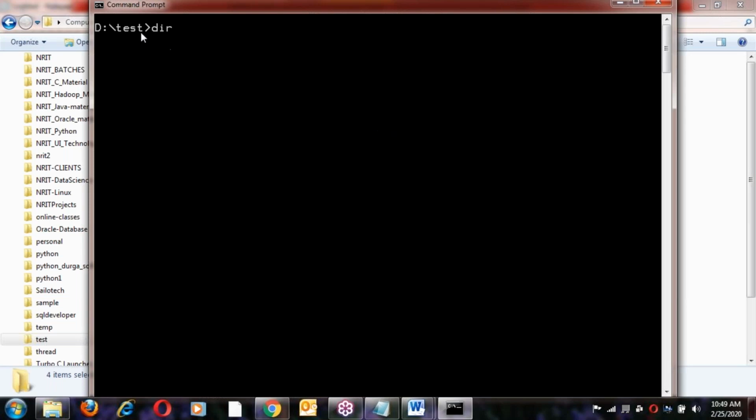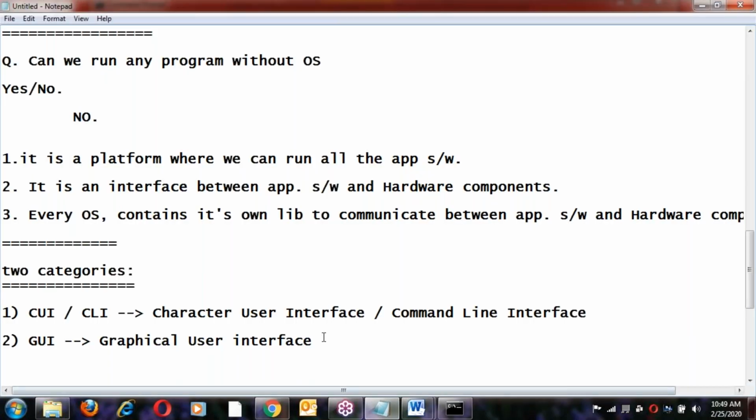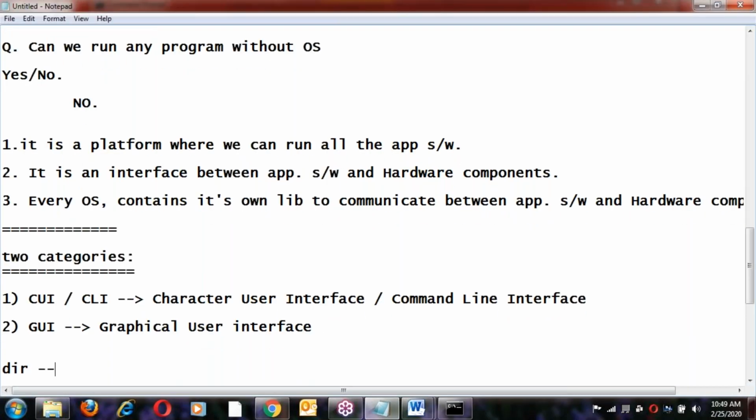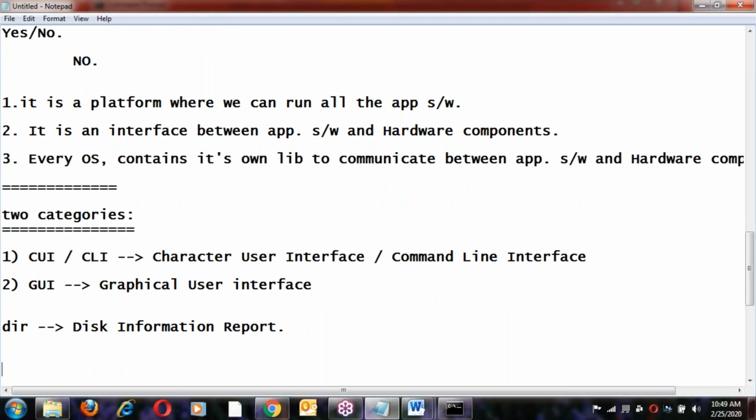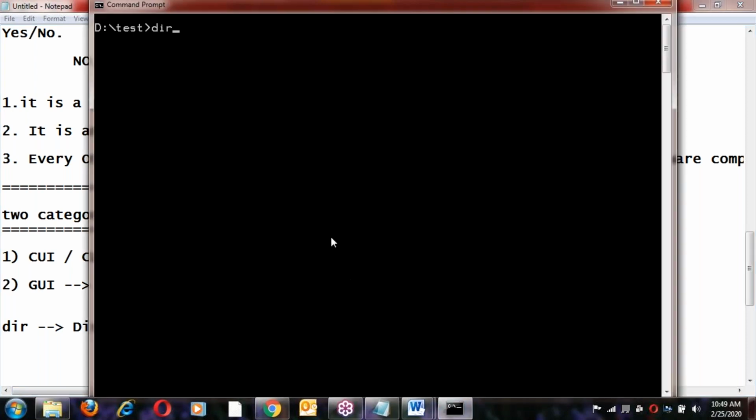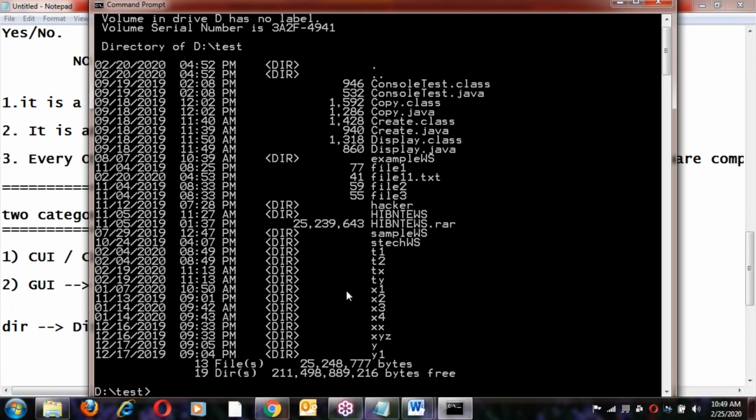So about the D drive, D drive test. Test is a folder. Inside the folder, the contents are the disk contents. So DIR stands for disk information report. It provides information about the disk. See all that information showing, right? Okay, fine.